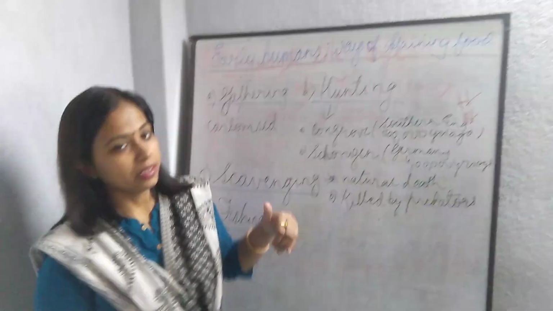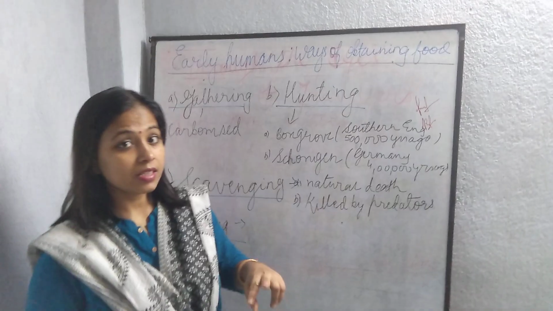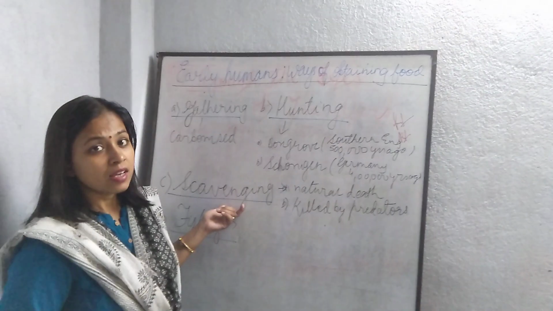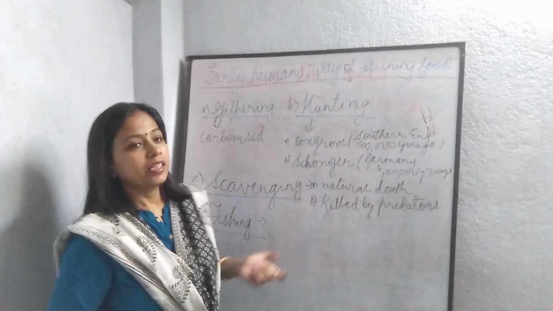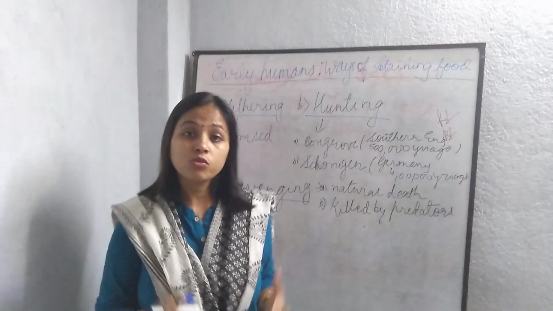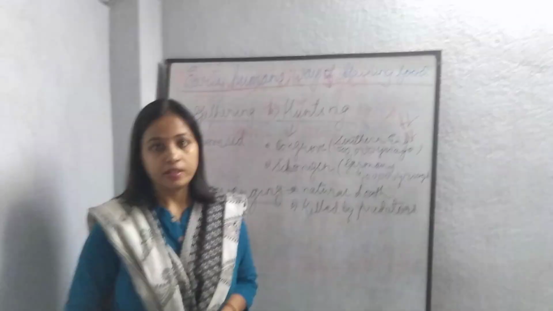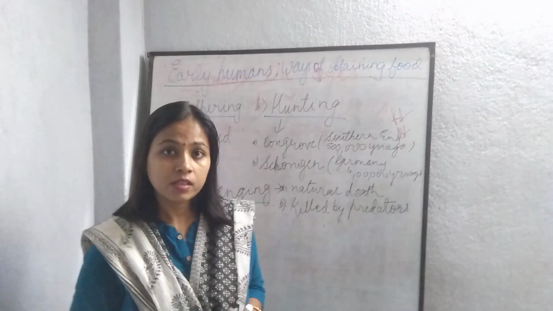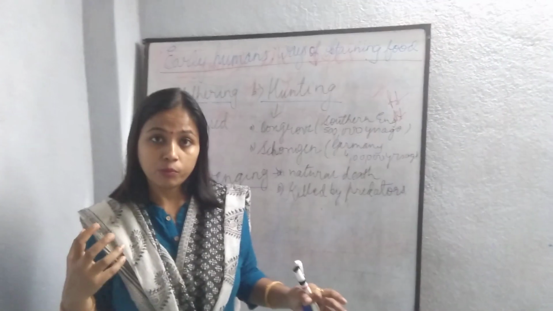Then in this time they used to do one more thing, that is known as scavenging. Till then they were not bipedal, their hands were not dexterous, their tools were not that sharp that they could hunt. To hunt they need spears, bow and arrow.